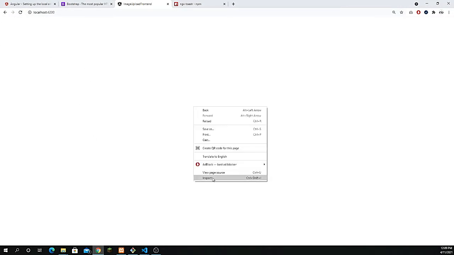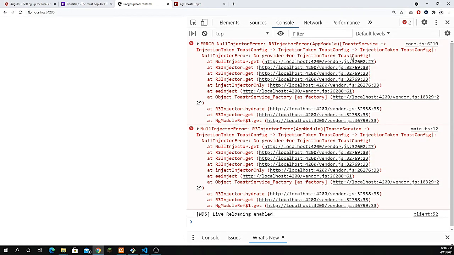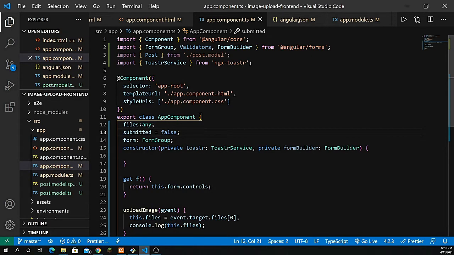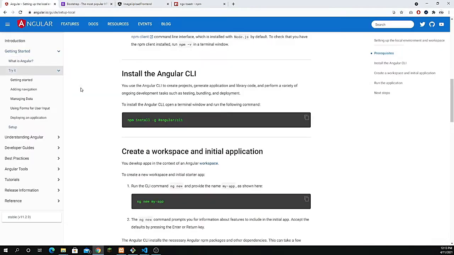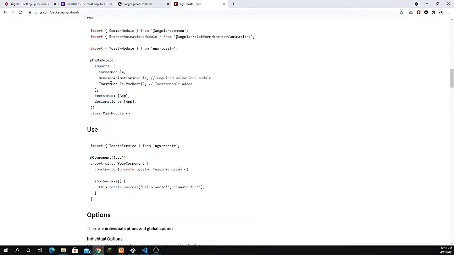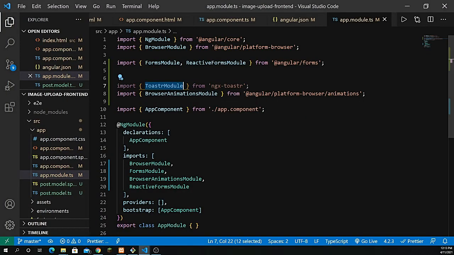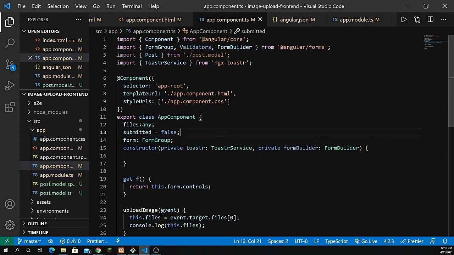So just create that. And now if I go back and refresh this, still no, we can't view it, it's still showing us the errors, that ToasterService injection token. All right, so let's go inside here, and actually I have to go to the app.module.ts file, and I just forgot to import the toaster module. So if you go to the documentation, you have to define that inside your imports. So let's copy that and paste it right inside the app.module.ts,